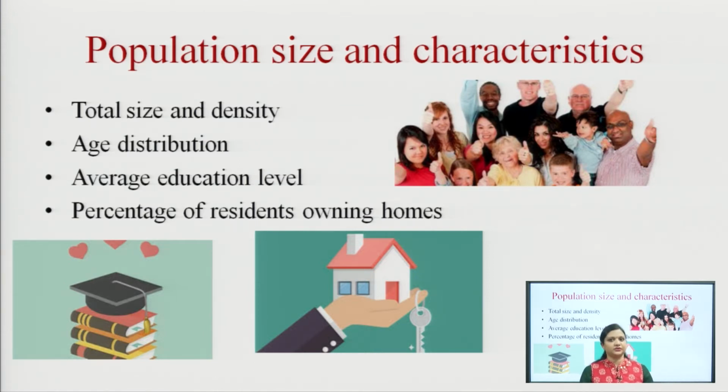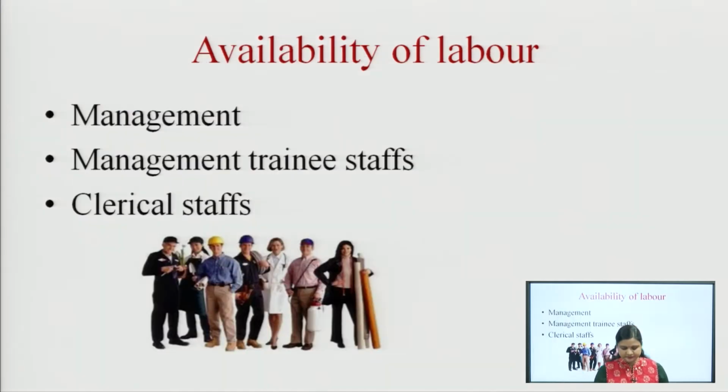Obviously, education level is also required, because if respondents are educated, then when you offer a new product, it becomes easier for you to convince them. Age distribution means what age groups are available in that trading area, so that you can decide which type of product assortment you will hold in your store. Total size and density means the overall population and demographics we are talking about under population size and characteristics.